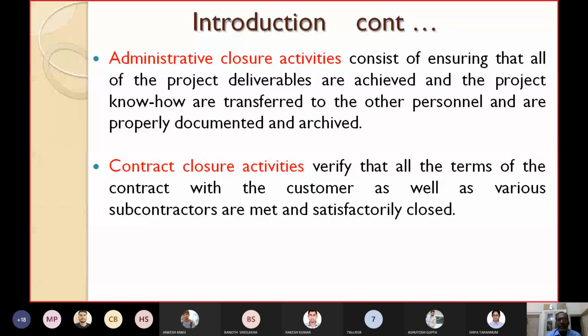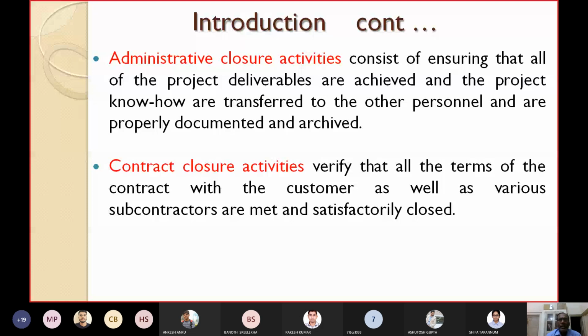So those contract terms and conditions are fulfilled. So contract closure activities verify that all the terms of the contract with the customer as well as the various subcontractors are properly met and satisfactorily closed.